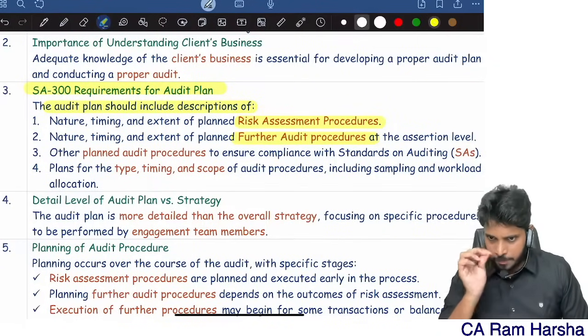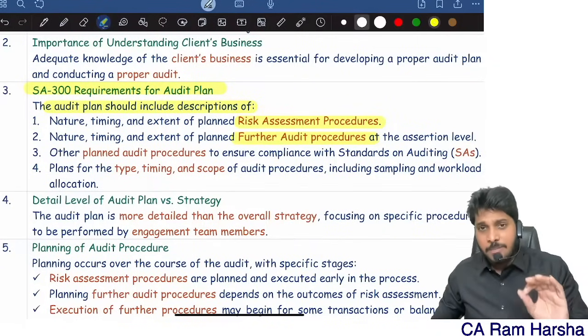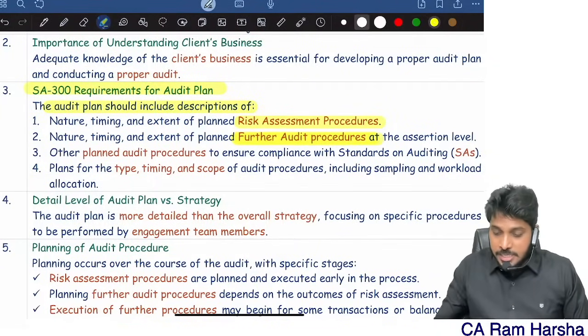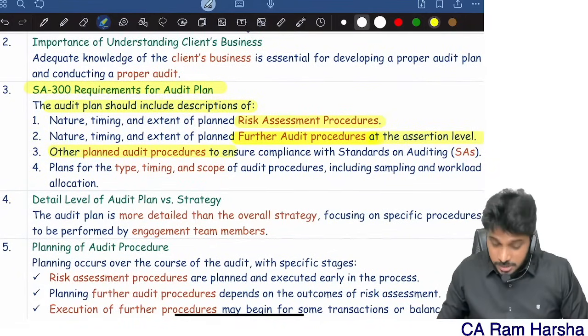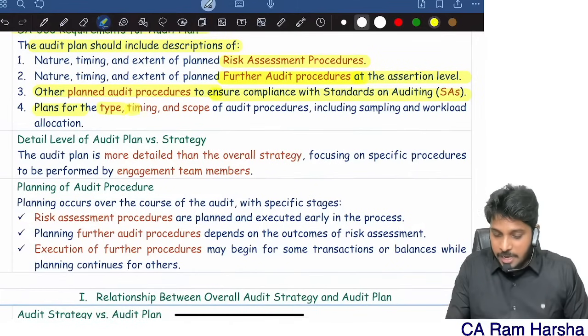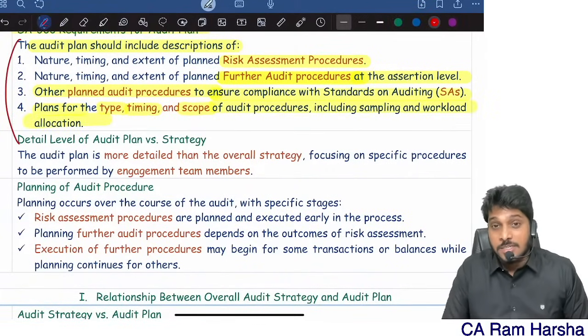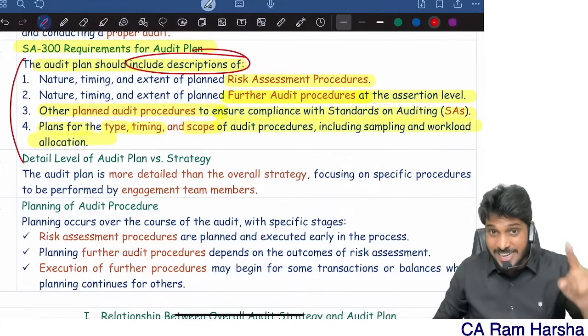Perfect. So the nature, timing and extent of risk assessment, and the nature, timing, extent of further audit procedures at assertion level, other planned procedures to ensure compliance with Standards on Auditing, and plans for type, timing, scope of audit, including sampling and work allocation. Everything has to be considered. The description of this itself can be a 4 marks question.